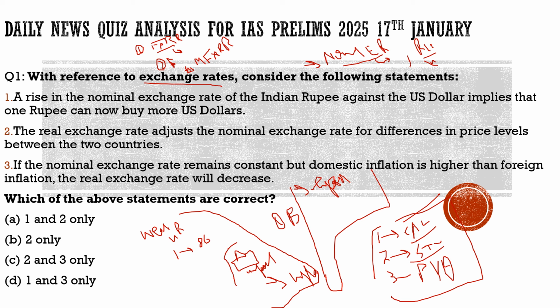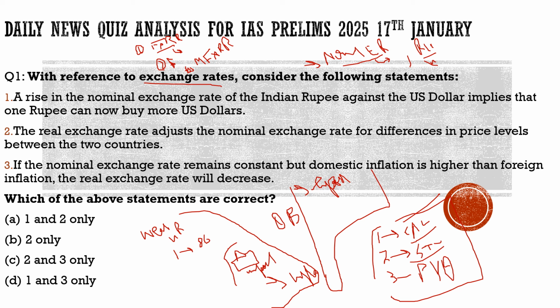Then, the second thing, we discussed two important terms with respect to exchange rate. One is the nominal exchange rate, what does that mean? And we discussed the real exchange rate, what does that mean? After that, we saw the different methods available to the RBI to manage the forex exchange. They are the fixed exchange rate, in which they sell the accumulated forex reserves. Then we have the floating exchange rate, in which they devalue the domestic currency. Then we have the managed floating exchange rate regime, in which they combine both. They will devalue the domestic currency, as well as sell the accumulated forex reserves. These were important concepts related to this article.